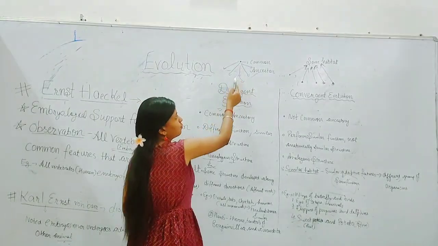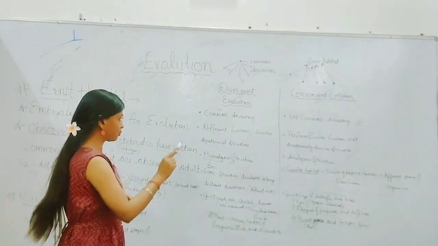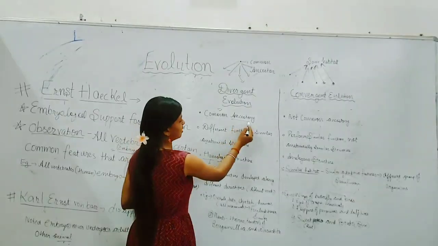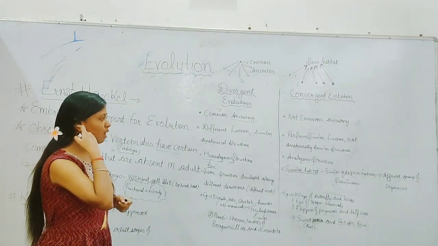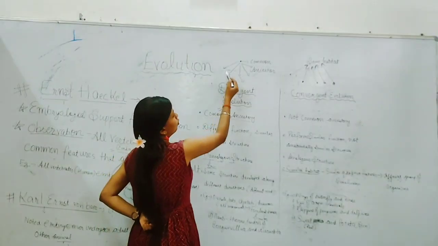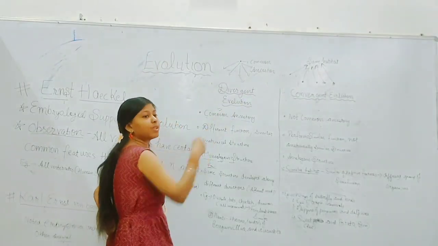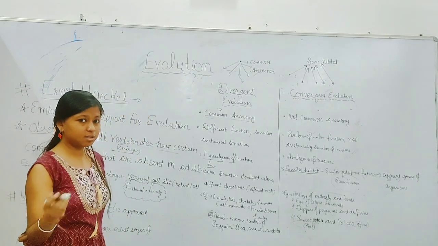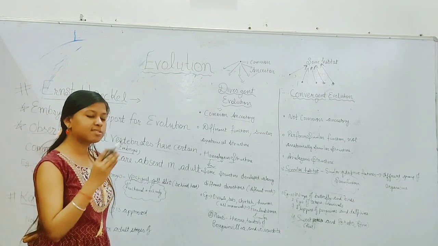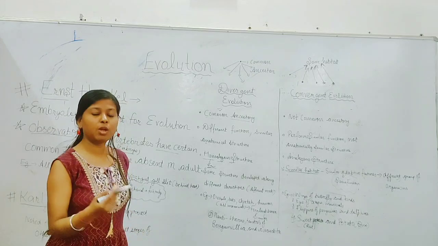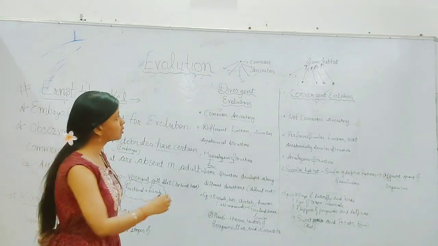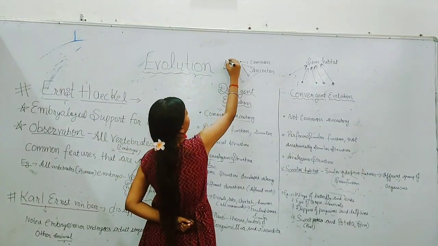They move in different directions. So they have common ancestry. When they move in different directions, they have different needs and different environments. So the same anatomical structures perform different functions due to different habitats.